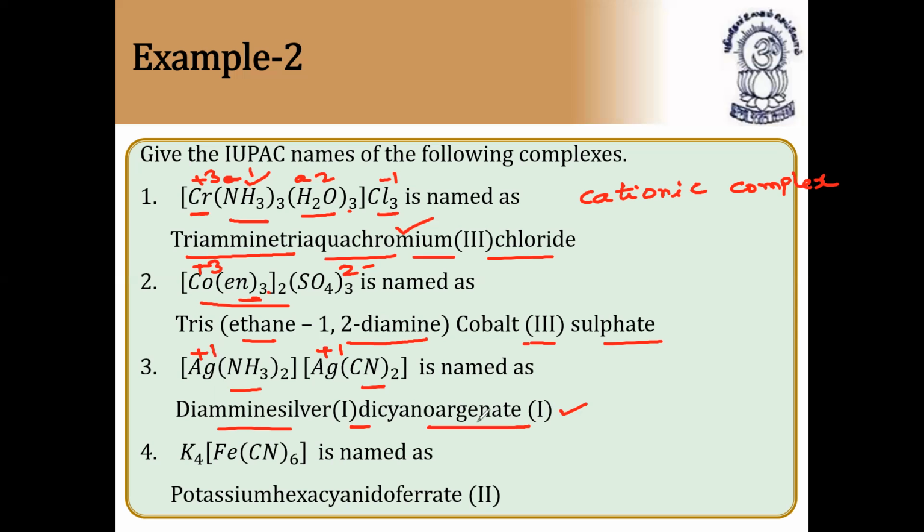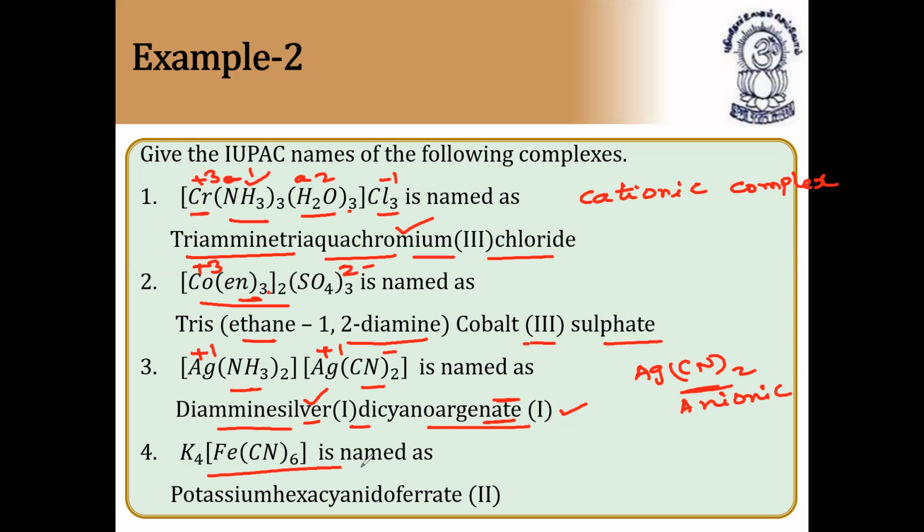So it is named dicyanoargentate. Argentate, why? Because here this is silver as it is, because this is the cation, and this should be an anionic complex because this should be minus one. So this is the anionic complex, this should be the cationic complex. So for the cationic complex it is silver, and for the anionic complex it is argentate. Argentate is kept here, because [Ag(CN)2] minus is anionic, whereas [Ag(NH3)2] is cationic. So in cationic, we write silver, the same name of the element. For anionic, we end with 'ate'.